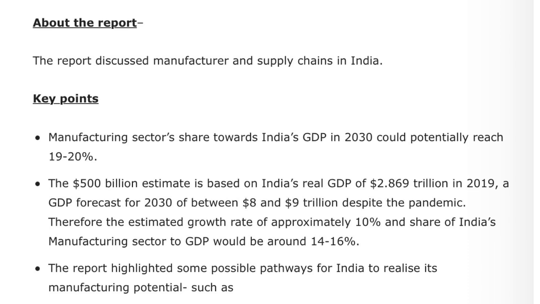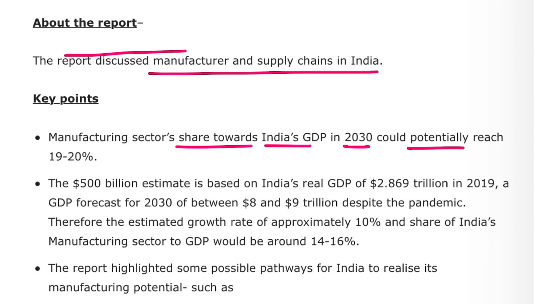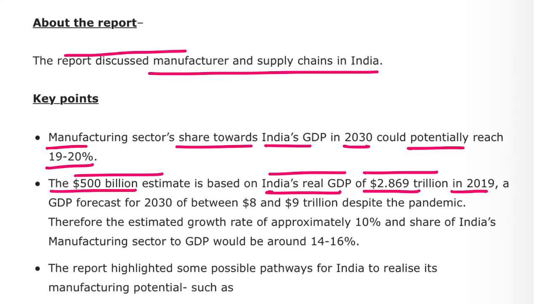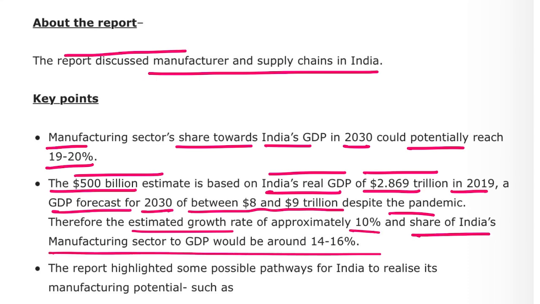The report discussed manufacturing and the supply chains in India. Key points were that the manufacturing sector's share of India's GDP in 2030 could potentially reach 19 to 20%. The 500 billion estimate is based on India's real GDP of 2.869 trillion in 2019, and a GDP forecast for 2030 of between 8 to 9 trillion dollars despite the pandemic. Therefore, the estimated growth rate is approximately 10% and the share of India's manufacturing sector to GDP would be around 14 to 16%.